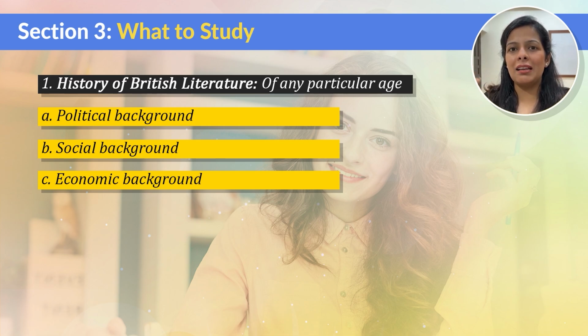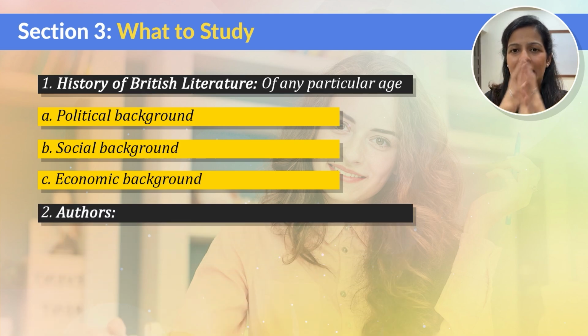Otherwise, you might study the writer in isolation and you will not be able to connect it to the age in which he was writing. So the first crucial step is to understand the history of British literature and how each and every age was nothing but a reflection of the people or the societal changes that were happening during that age.